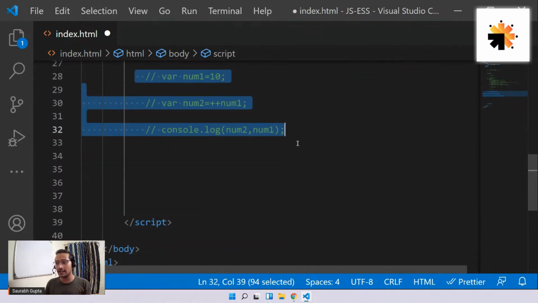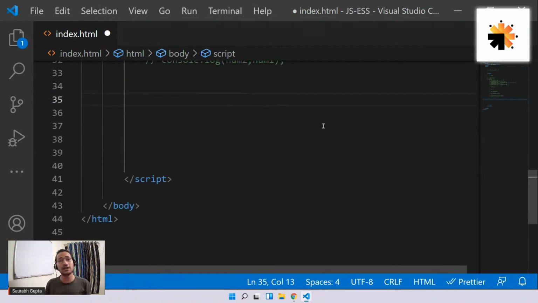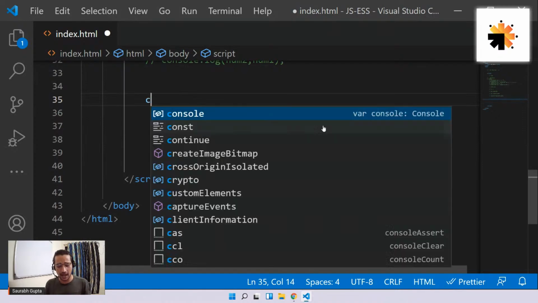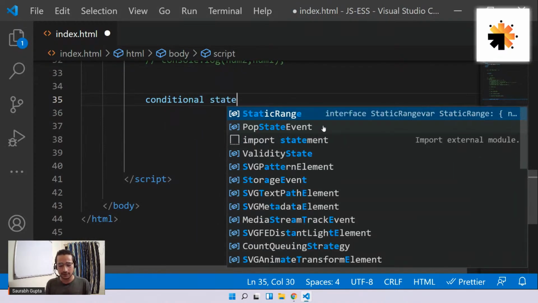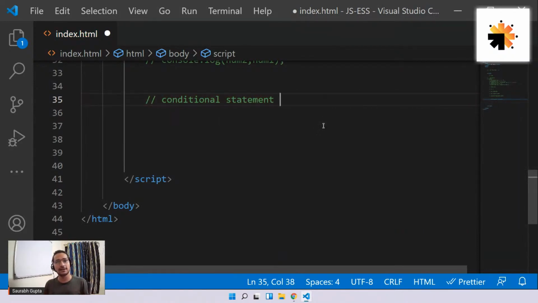So now, let's move ahead and talk about a really important topic in any programming language, that is conditional statement. Very important topic, guys. Okay, so what exactly is a conditional statement? Listen to me carefully, you'll understand everything. A conditional statement is used whenever you want to perform something based on something. Whenever you want to execute a line of code based on something, that's when you use a conditional statement.